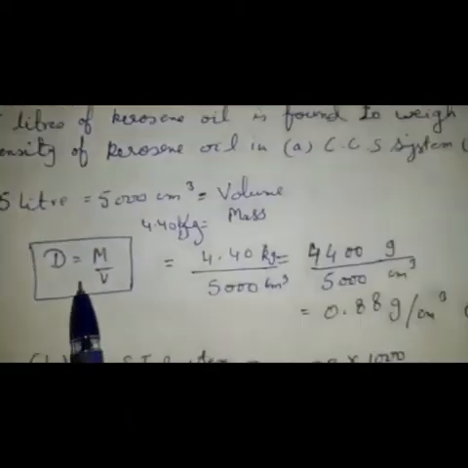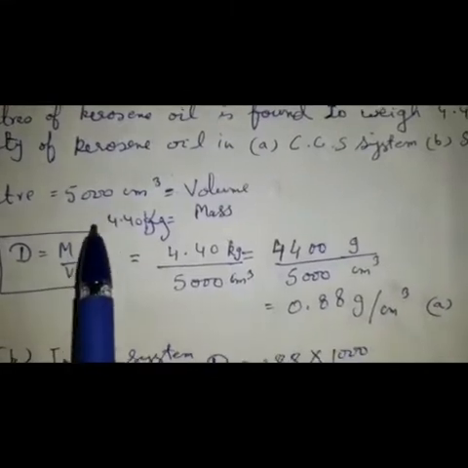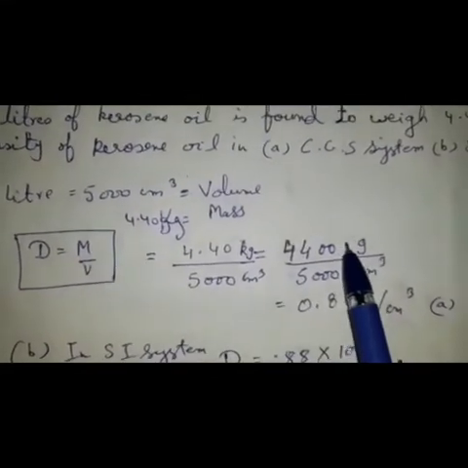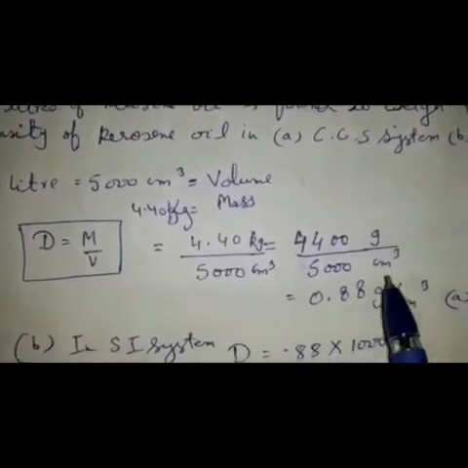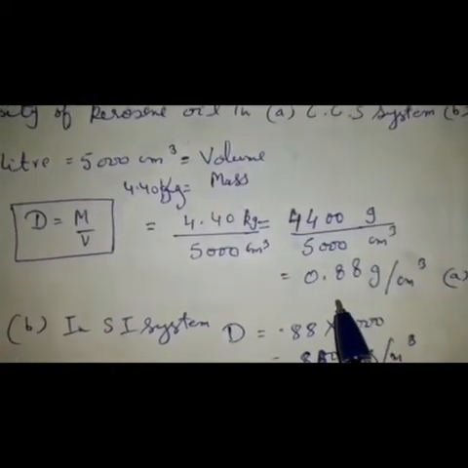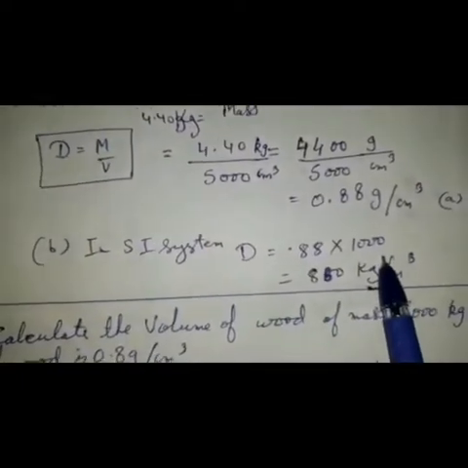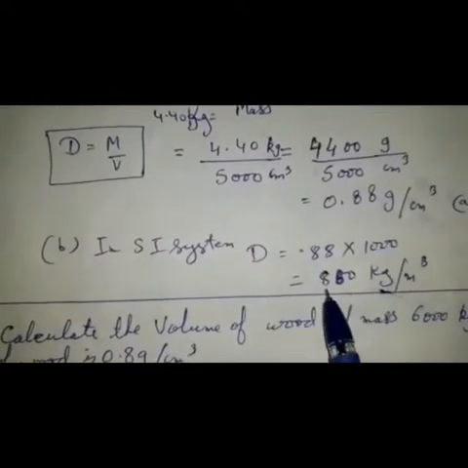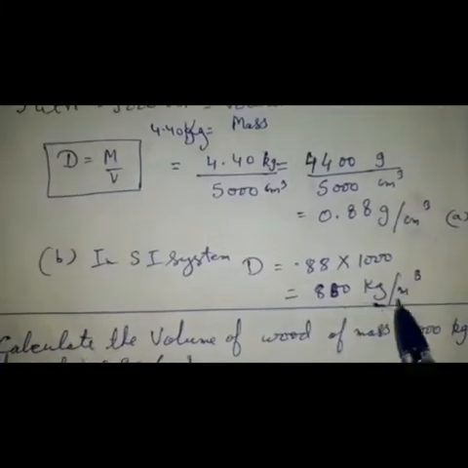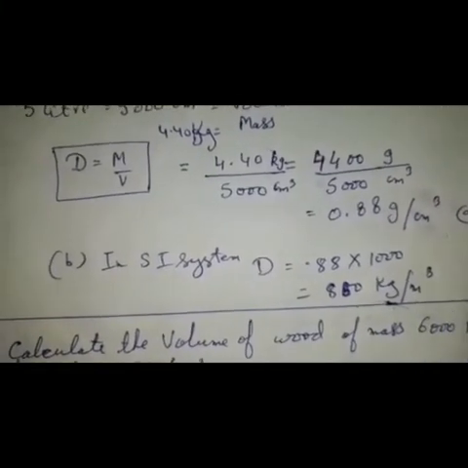Now see the formula, same formula. Density is equal to mass upon volume. So mass is this much, volume is 5000. When you do the calculation, it will come 0.88 gram per centimeter cube. Now in SI system, same thing, you will multiply by 1000. So it will come 880 kg per meter cube.